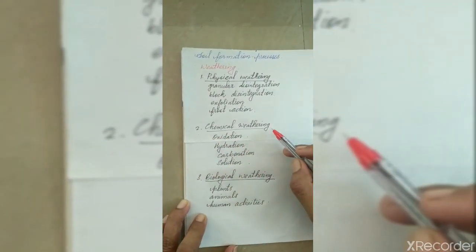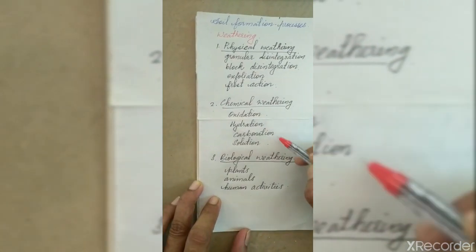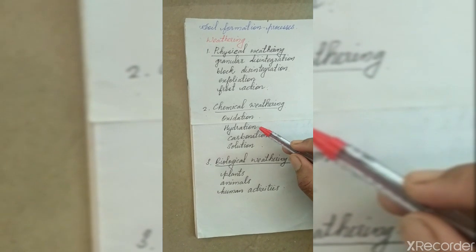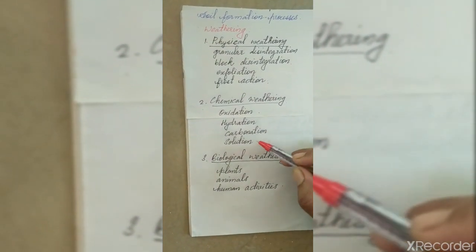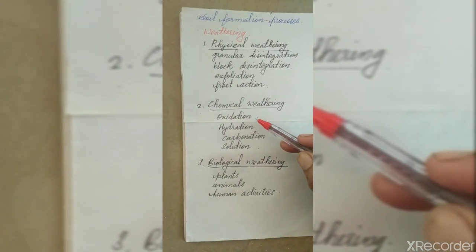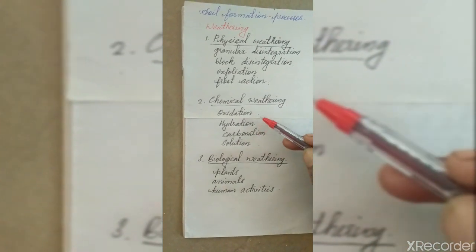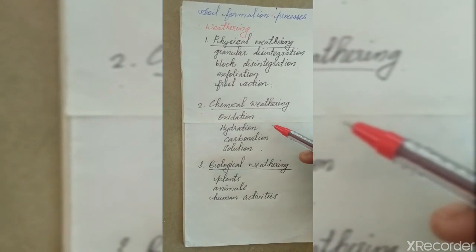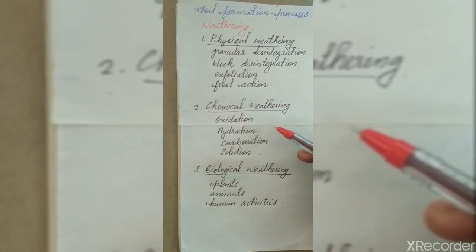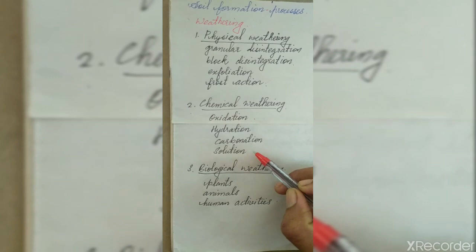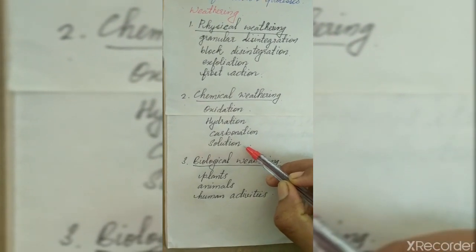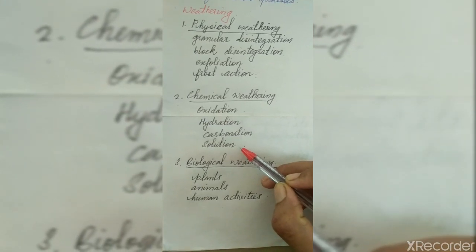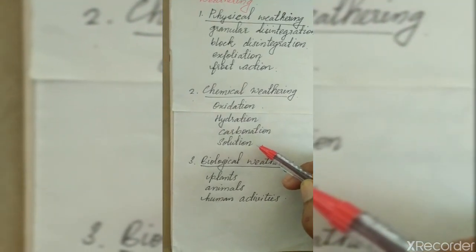Next, chemical weathering. There are different processes related to chemical weathering: oxidation, hydration, carbonation, and solution. All these are related to rainfall or the presence of moisture in the atmosphere. Wherever heavy rainfall occurs, those regions experience solution, meaning the minerals in the soil are removed by the rainwater.